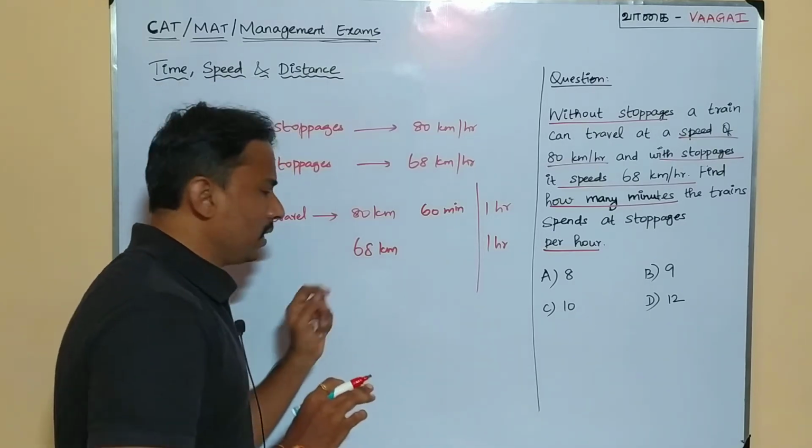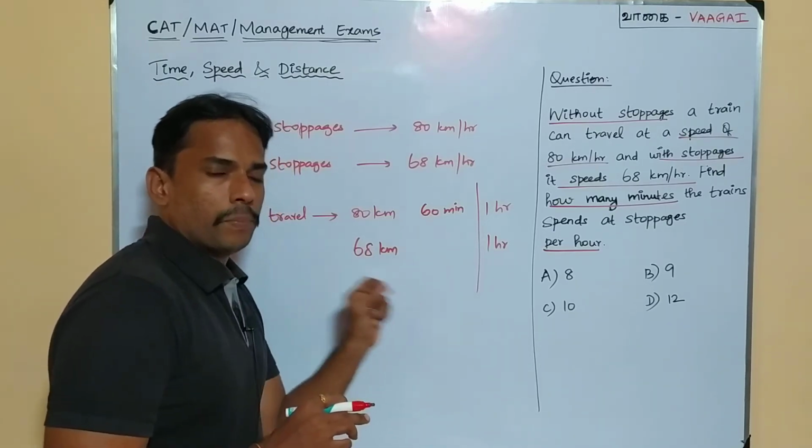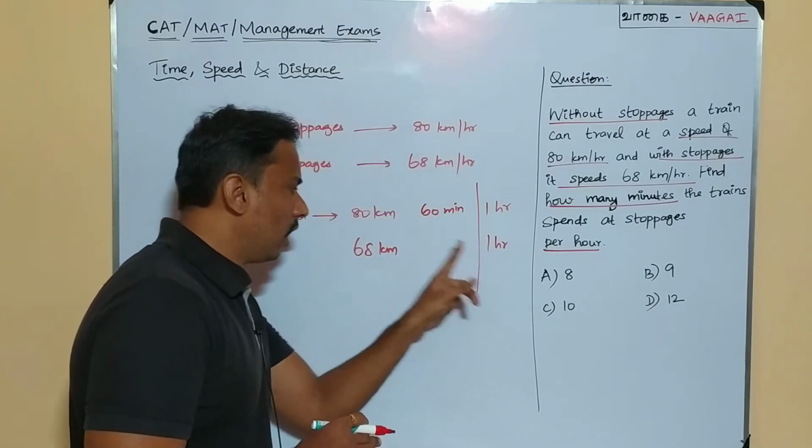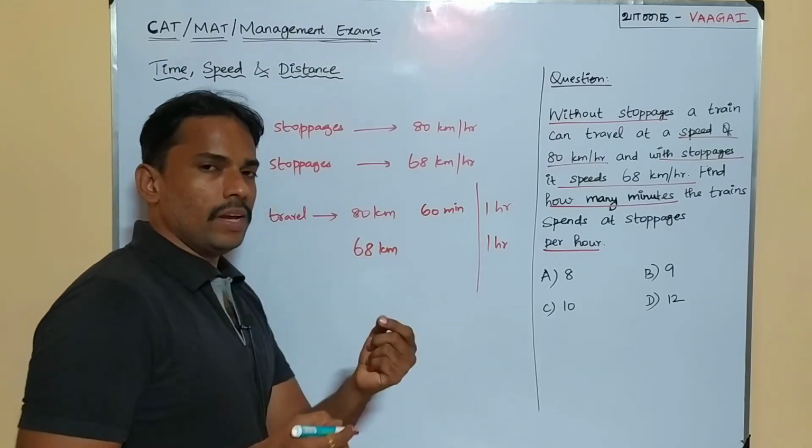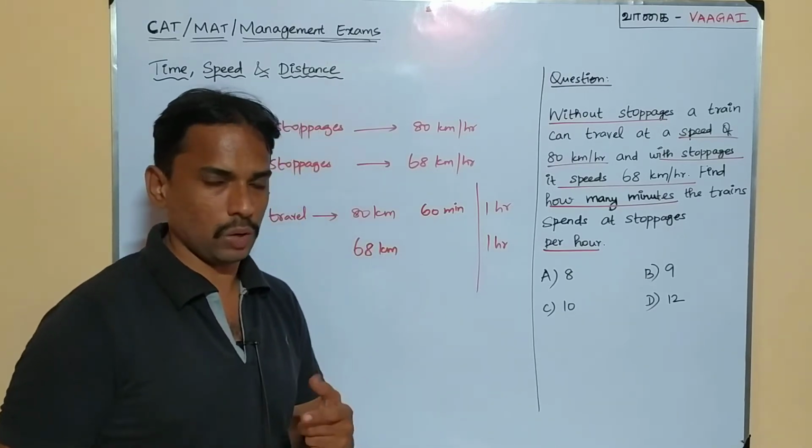Now come here. If the train is going to stop in the stoppages, in the same 1 hour, it is going to travel only 68 km. But here at this point, we should carefully remember one thing. What is that?